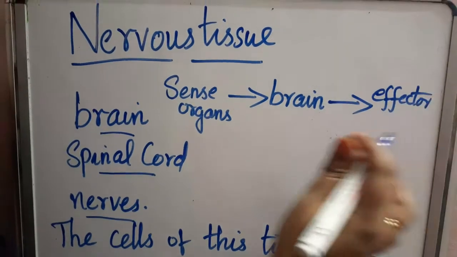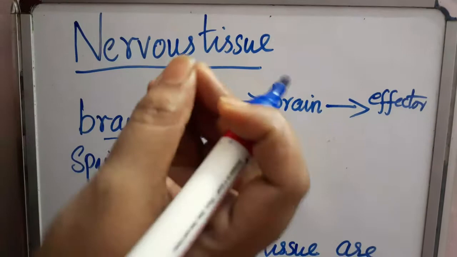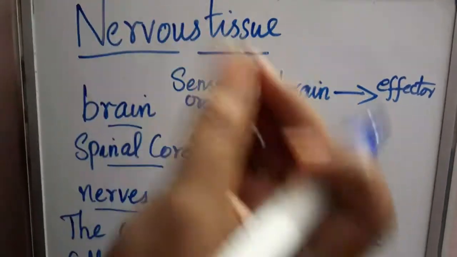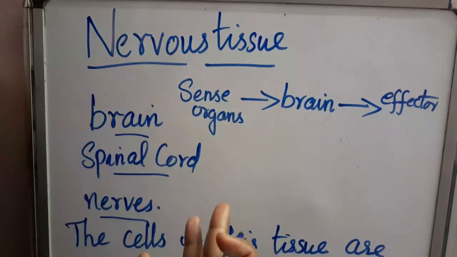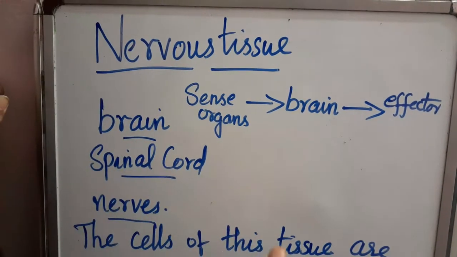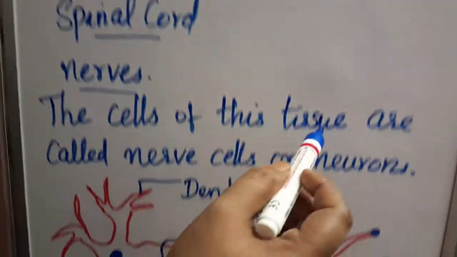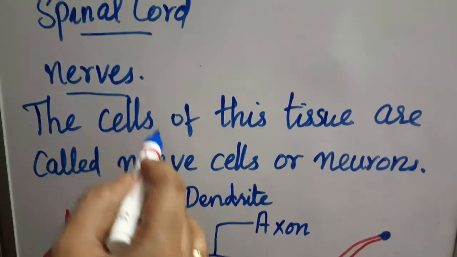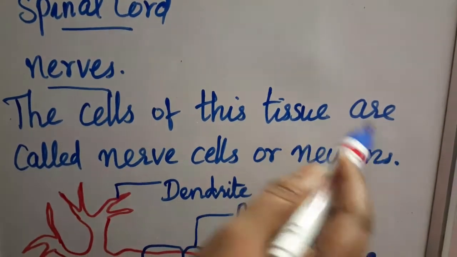So these impulses, like electricity, pass from one place to another. Like that, in our body, messages are transferred from one place to another by the nerve cells. So the cells of the nervous tissue are known as nerve cells or neurons.